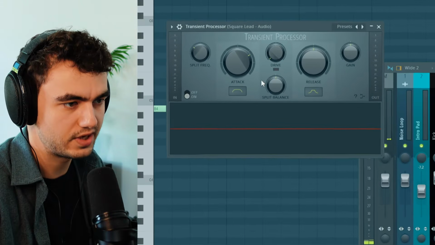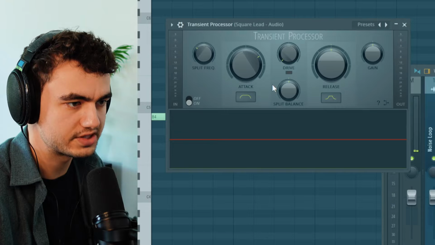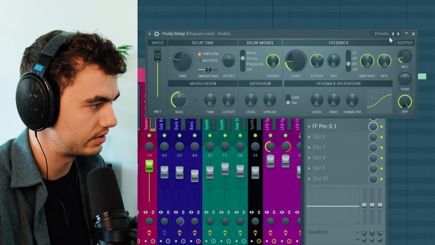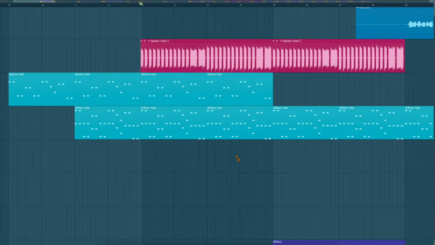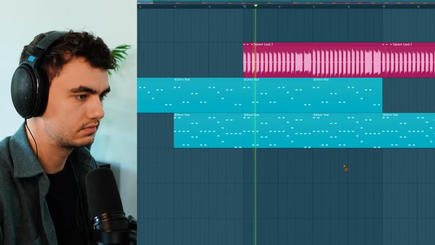And then I'm also using a transient processor to make the sound a little bit more snappy, as well as a stereo delay. Without the processing, it sounds like this. And then with, it sounds like this. And if we put all these 3 sounds together, it sounds like this.